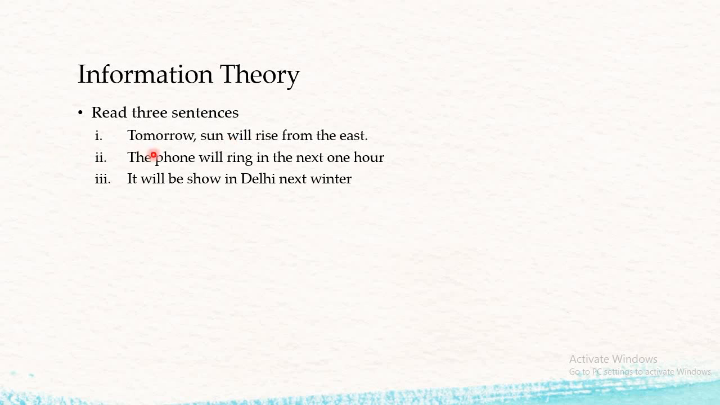Second statement, the phone will ring in the next 1 hour. So the chance of occurrence is 50-50. The phone will ring or will not ring. And the third one is it will snow in Delhi next winter. For the third statement, the probability of occurrence is 0%. So out of these, the third one contains more information.